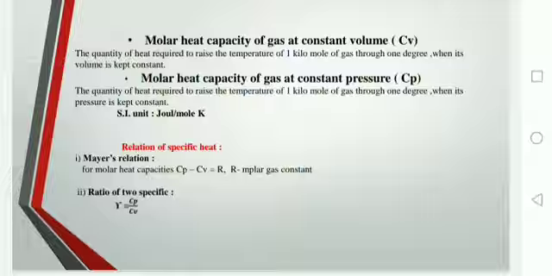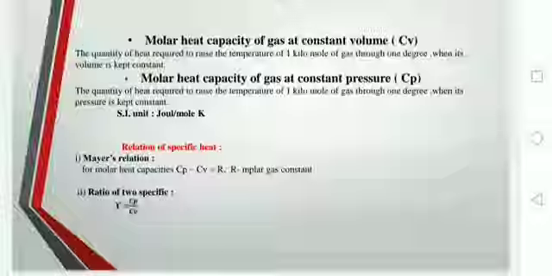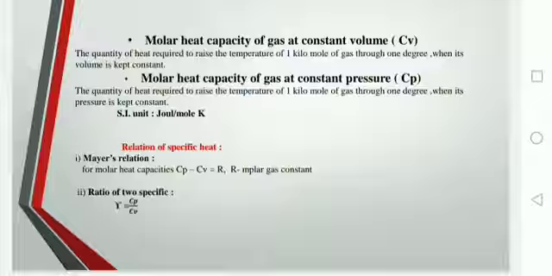Similarly, molar heat capacity of gas at constant pressure is defined as the quantity of heat required to raise the temperature of 1 kilomole of gas through 1 degree when its pressure is kept constant. Again, there is an SI unit defined for this, and it is joule per mole per Kelvin.